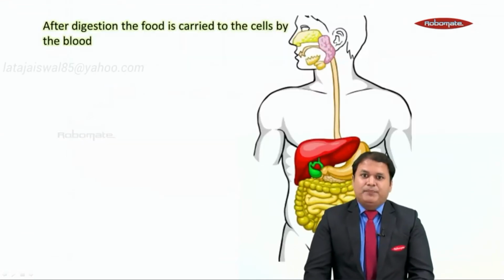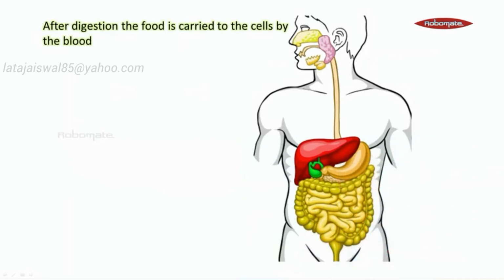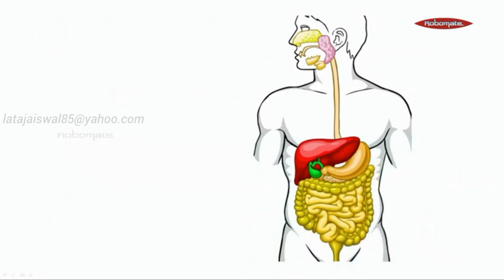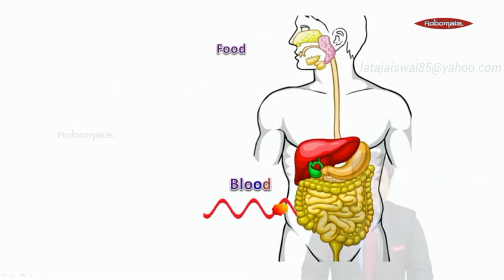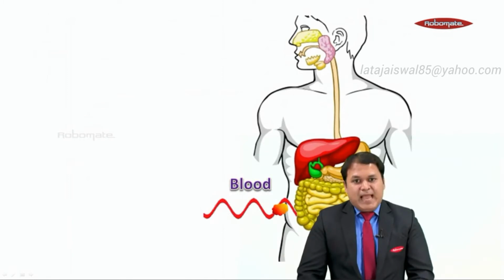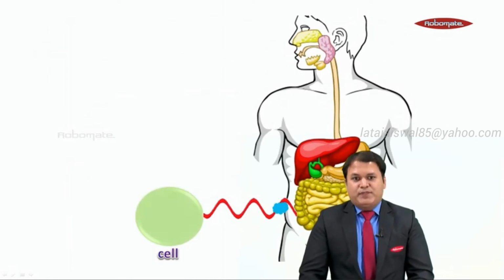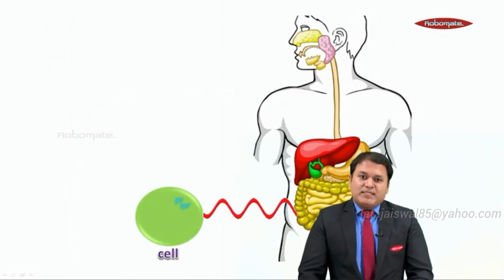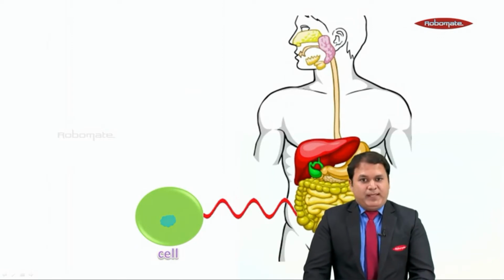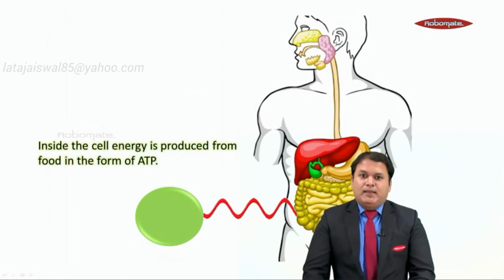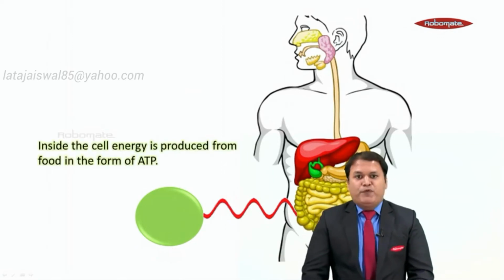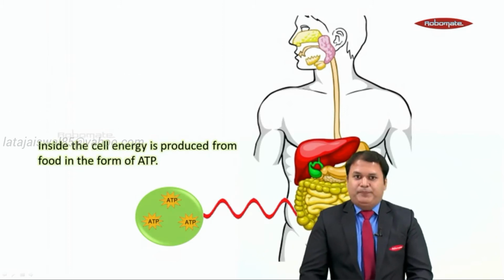For example, we know that after digestion, the food is carried to the cells by the blood. So here you can see the food is ingested and then it is digested, and after digestion, the blood carries the food to all the cells of the body. And once the food reaches the cells of the body, then inside the cell, energy is produced from the food in the form of ATP.